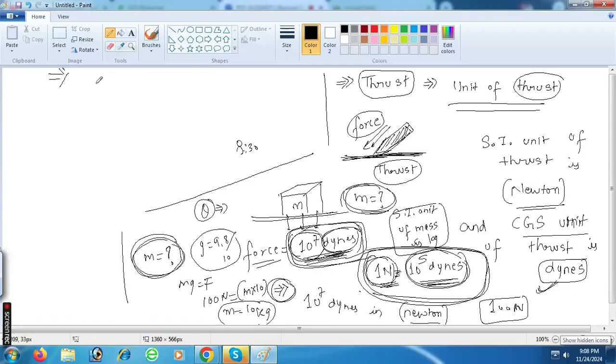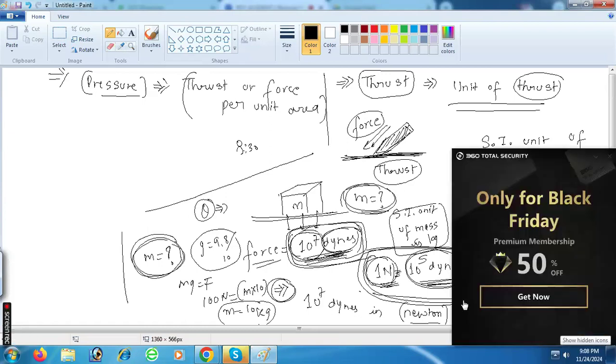Right. So please understand here, what is the definition of pressure? Force per unit area of a body. Very good. Pressure is basically defined as thrust or force per unit area. Can you understand this? Yes, sir.